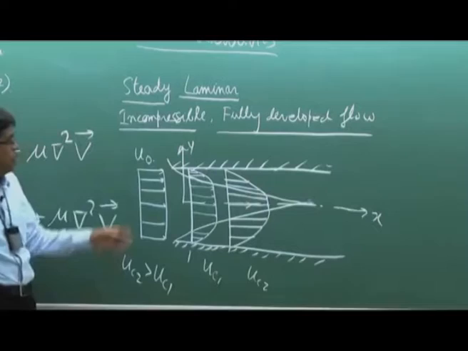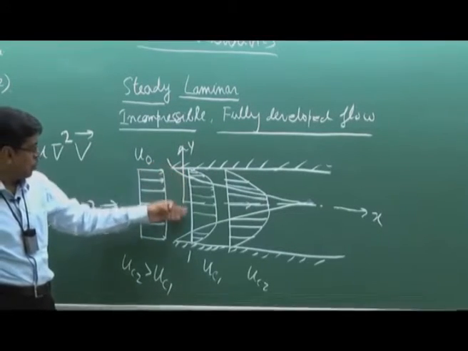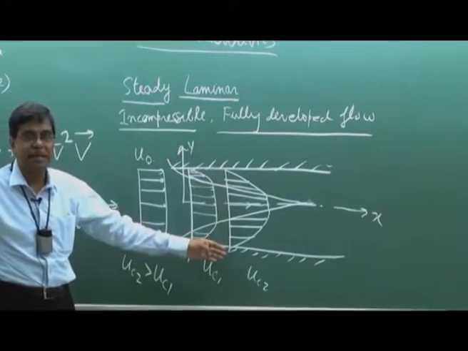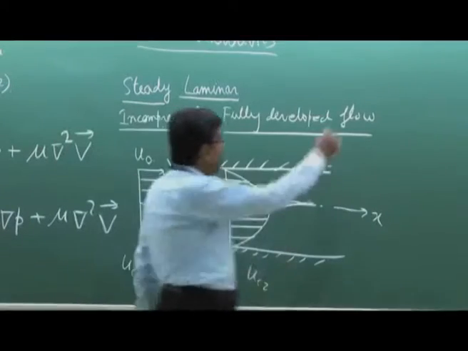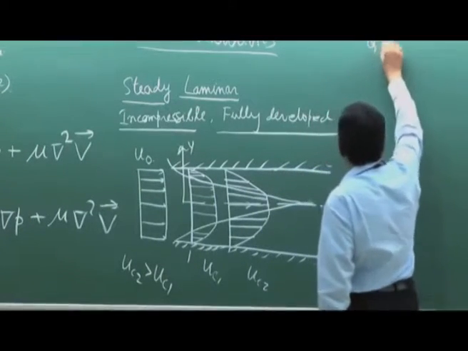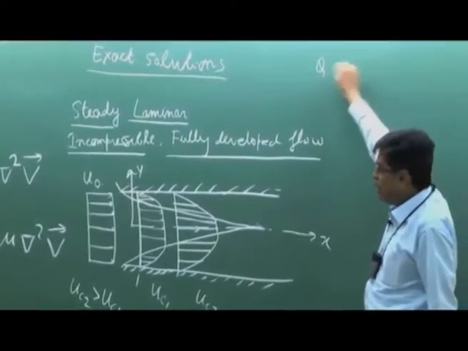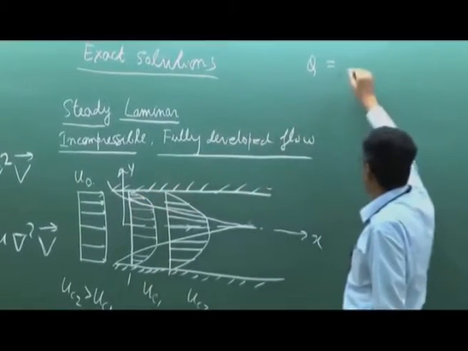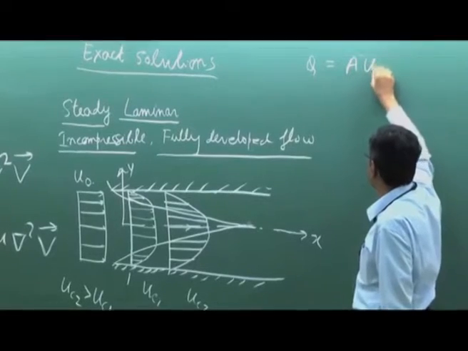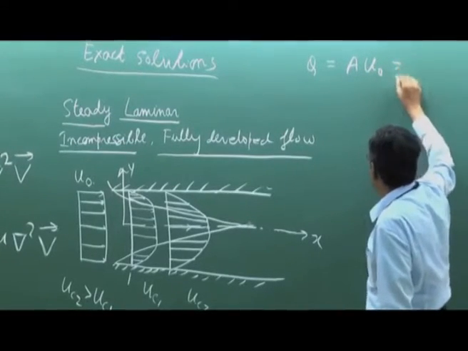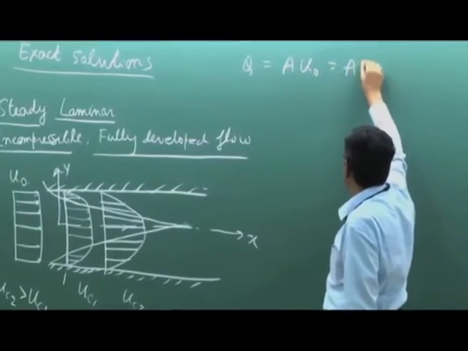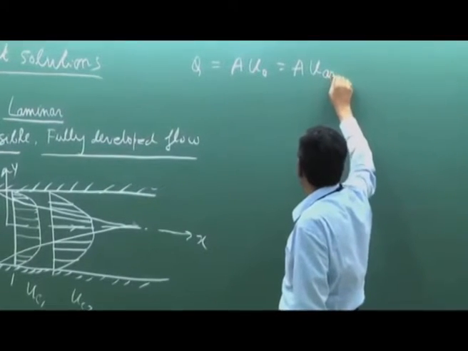Why? Very simple. For a steady incompressible flow, the volume flow rate at each section is constant, and the volume flow rate at a section can be written as area into average velocity. Now at the inlet, it will be A into U0, that is the uniform velocity. At any other section, it will be A into U average.